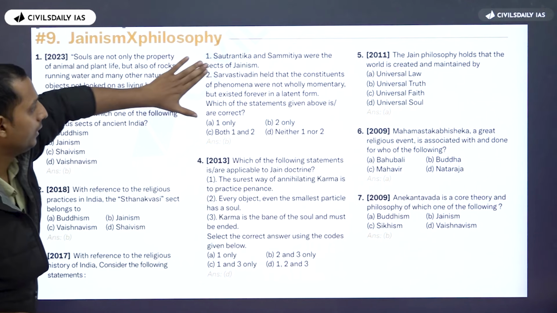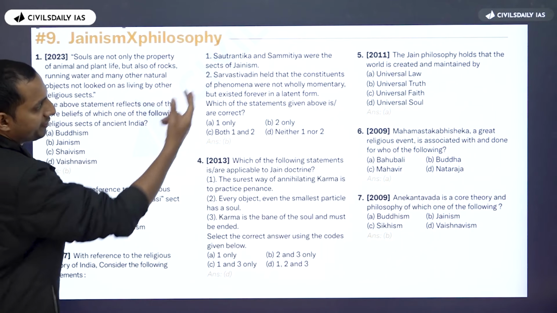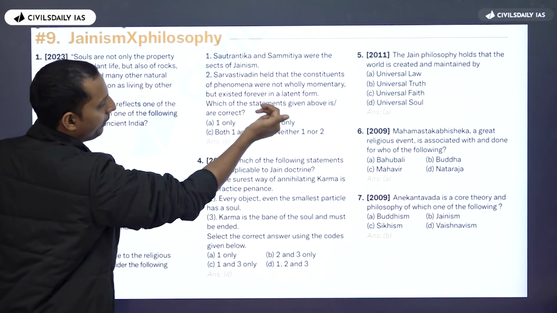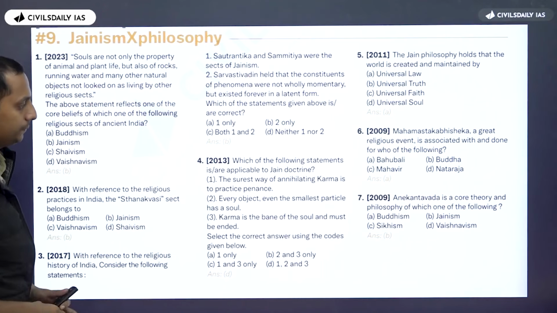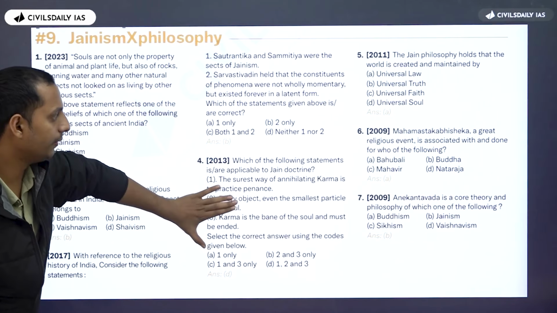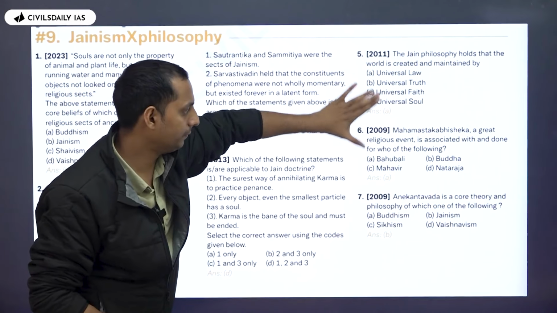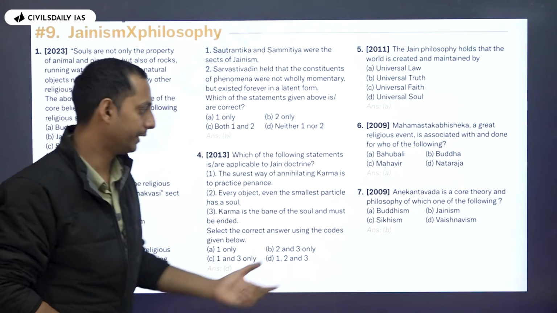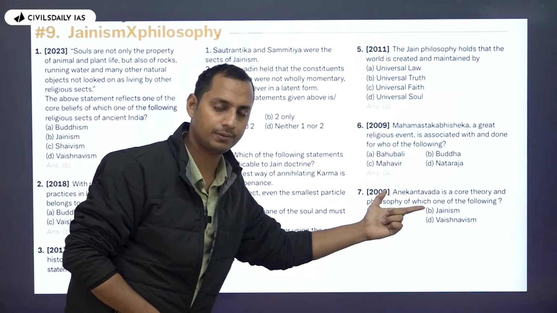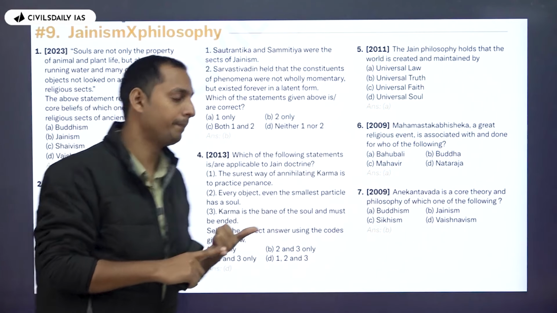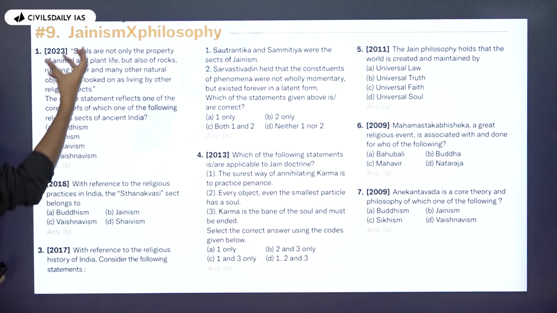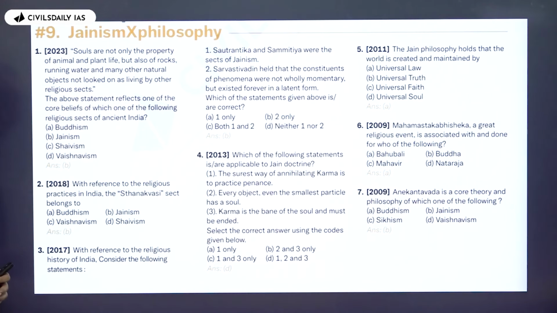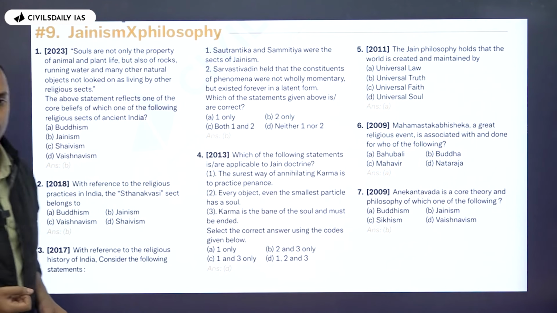Now here, UPSC again has asked about the sects of Jainism, Saudharniga, Sammatiya and Sthaviravadin as well. Jain doctrine you can see here, Jain philosophy and about the Jain festival as well. Okay. So here Anekantavada is asked, which is a core philosophy of Jainism. Then you can see here the soul is a core philosophy of Jainism. Then you have questions related to sects as well.